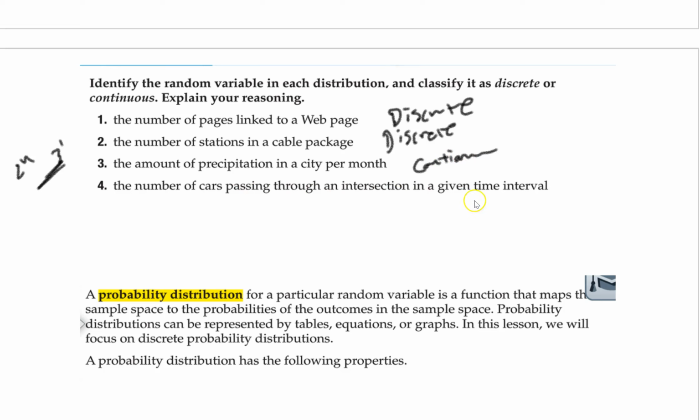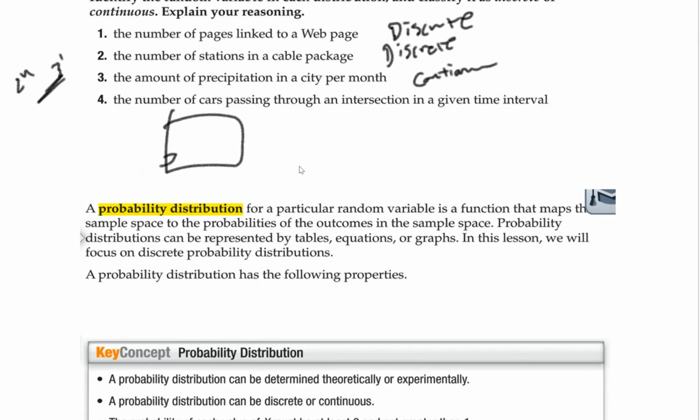The number of cars passing through an intersection in a given time interval. That's all about your reference. Are we counting the full car? Are we counting partial cars? I'm going to go either way. This one's actually kind of ambiguous. I'm going to let that one go. Because if you're just counting full cars through, that'd be discrete. But if you're counting like half a car, because of the snapshot you took in that given time interval, then I'll say it's continuous. So it all depends on what we're talking about.